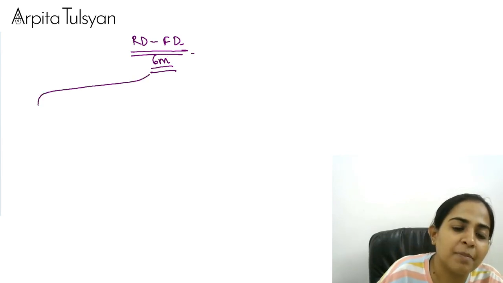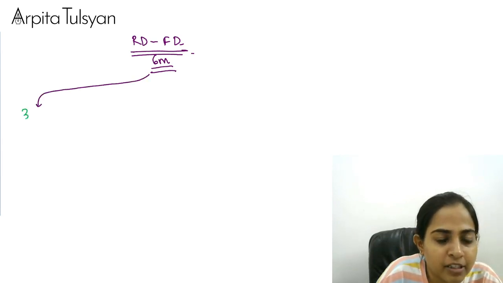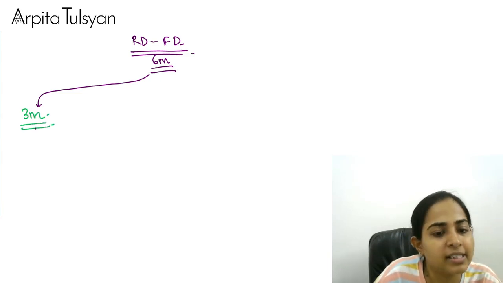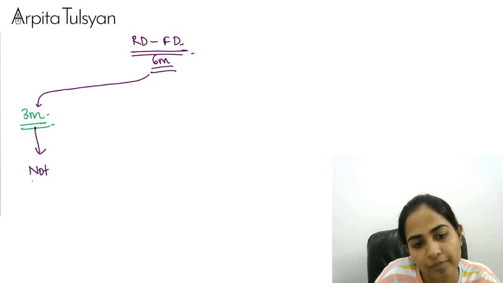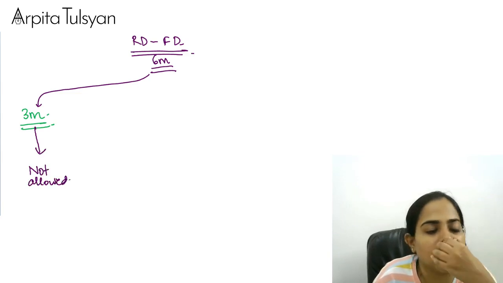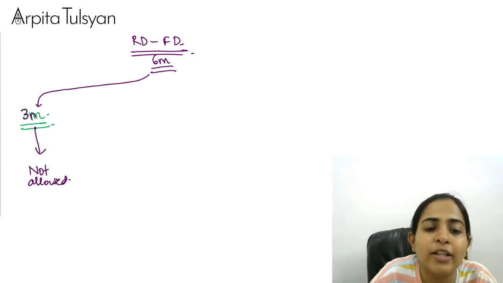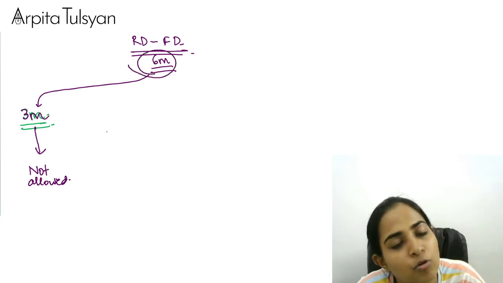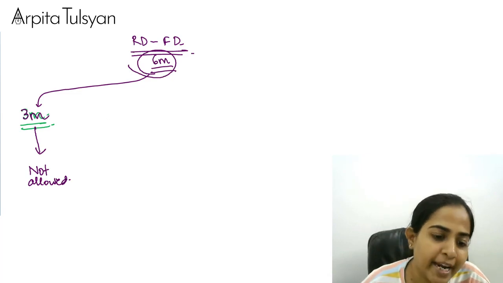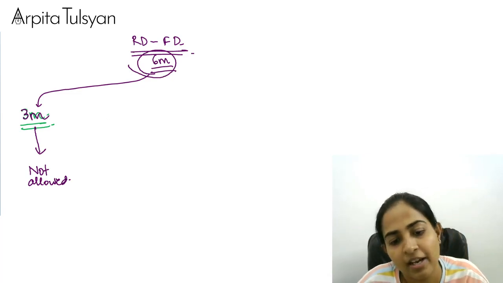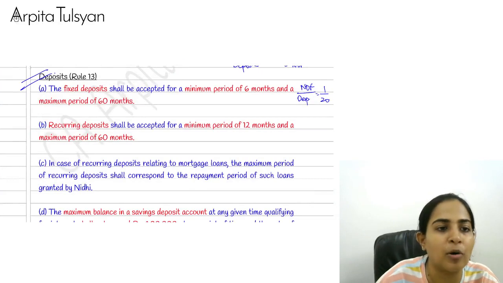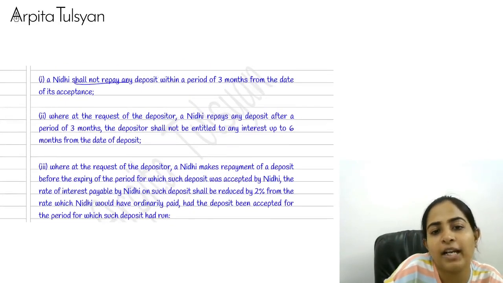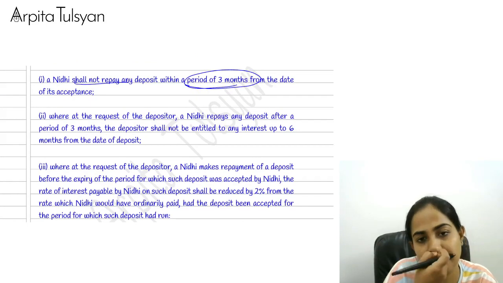If someone comes and asks for the money in the first 3 months, Nidhi will say no, not allowed. Means the money is locked in for a period of 3 months. Nidhi company will not pay you any of your deposits back. For 3 months, your entire deposit amount is locked. It is blocked. A Nidhi shall not repay any deposit within 3 months.